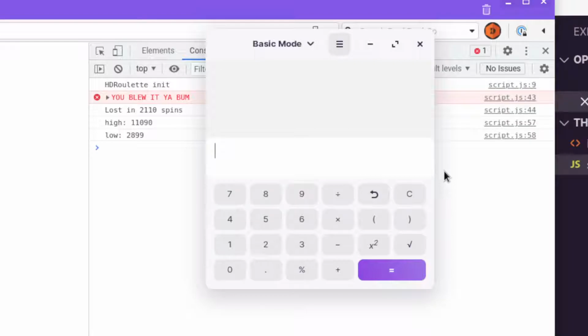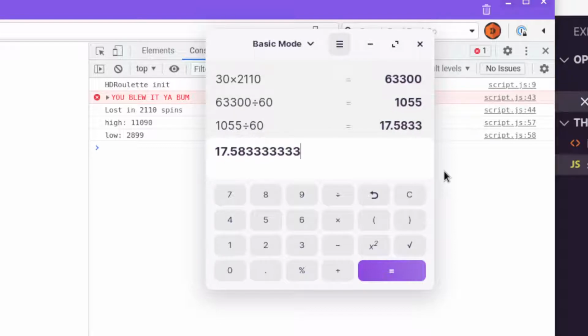So 30 seconds times 2,110 is 63,300 seconds. That's 1,055 minutes, 17 and a half hours. So if you were sitting at your computer for 17 and a half hours doing a spin every 30 seconds, you would be able to do 2,110 spins, right?